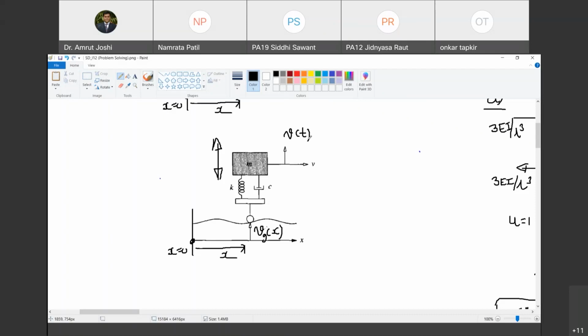उसको हम v of t बोलेंगे. That is the degree of freedom of that mass that we are going to monitor. Therefore, it is a single degree of freedom system. Are you with me? And this speed in x direction, though it is given in the problem statement as v, I am going to call it as u because I am acquainted with this notation. U is the speed in x direction.